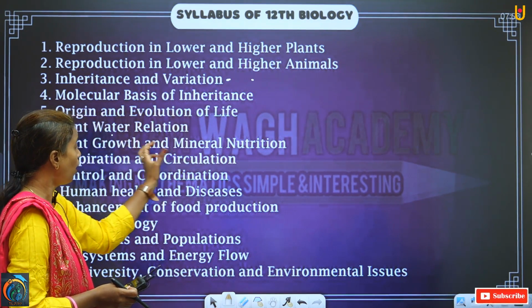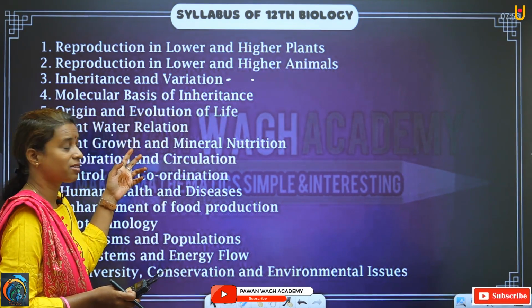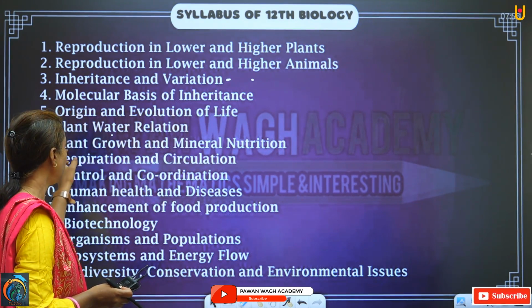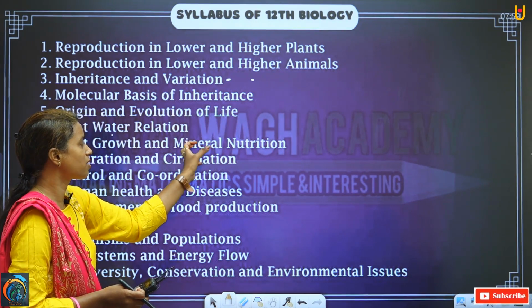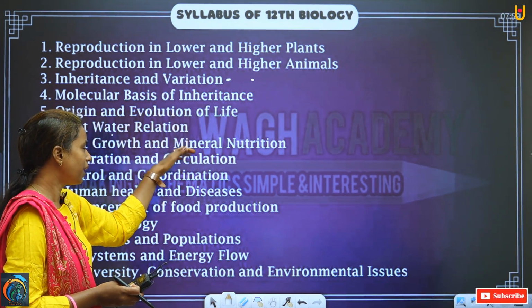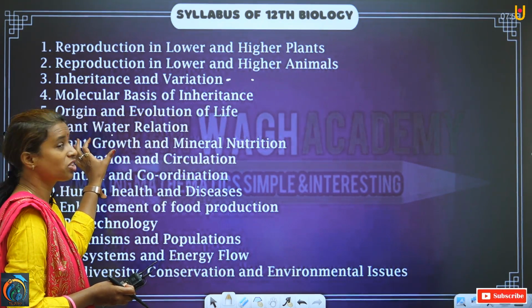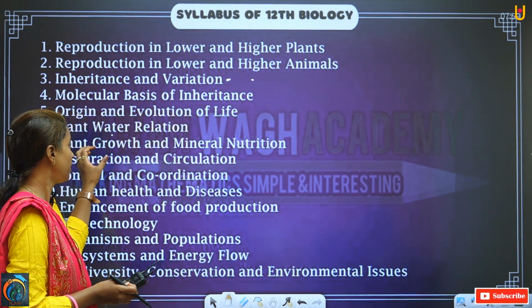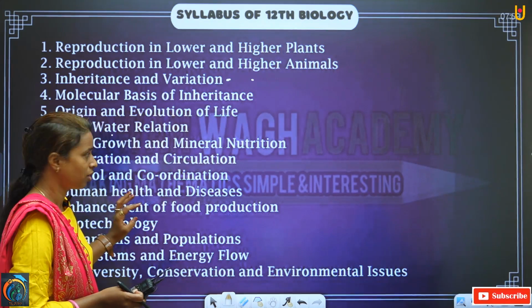But in what way they are providing that nutrition to the plants, that we are going to study here. And because of taking nutrients or minerals, at what stages the plant is growing, that we are going to study in plant growth and mineral nutrition.